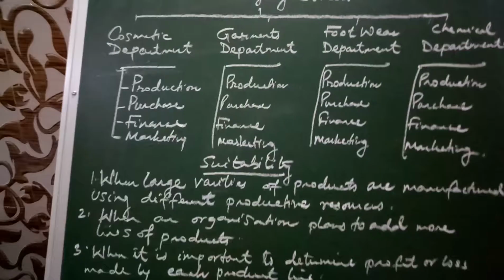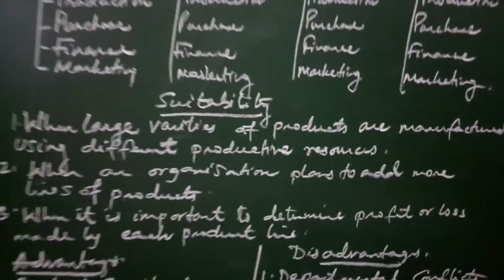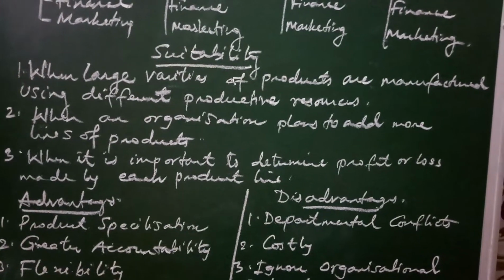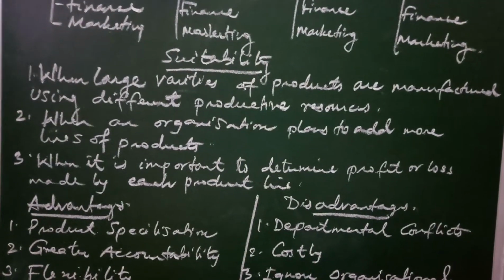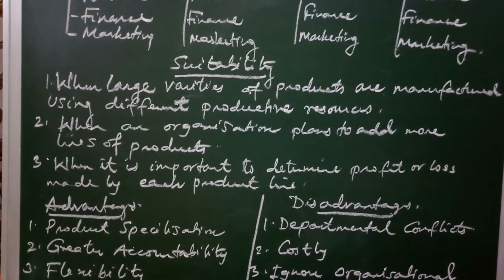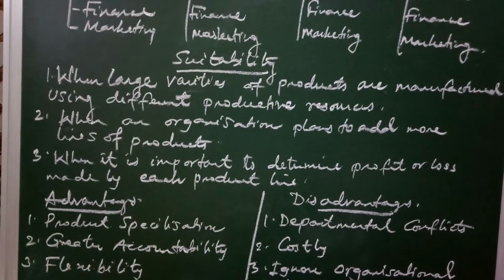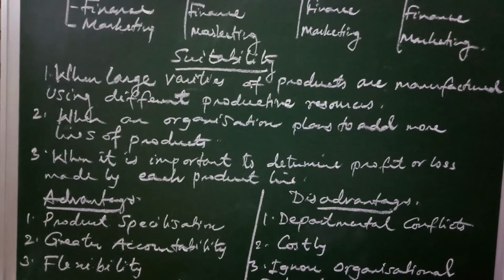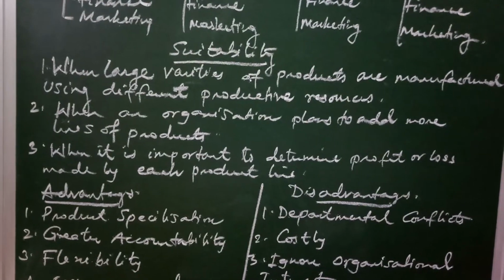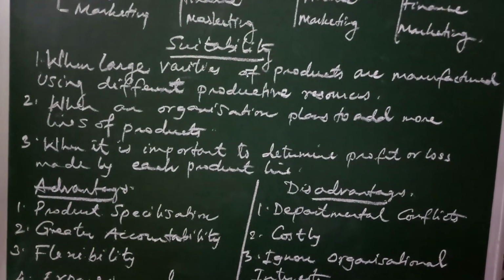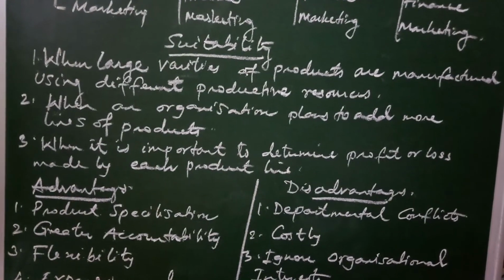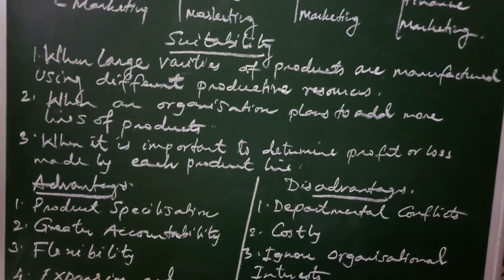Now where is the divisional structure suitable? For this we have to understand the suitability of the divisional structure. Number one, when large varieties of products are manufactured using different productive resources.